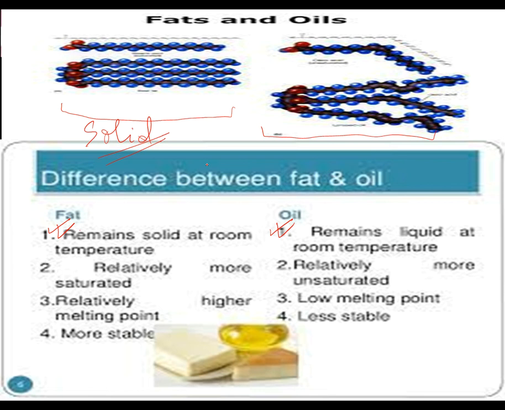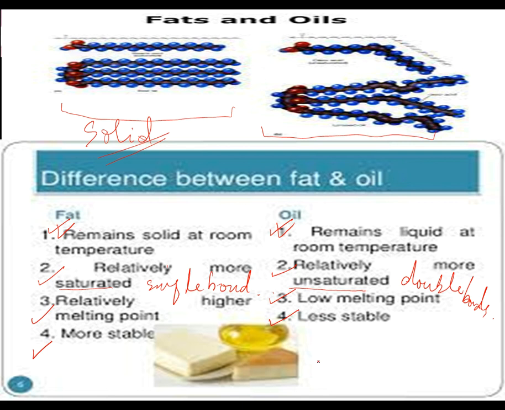And the fats are relatively more saturated, meaning single bonds. Yes, you have to remember this fact. And the oils are relatively more unsaturated because the double bonds are there. The third point is that fats have relatively higher melting points because they are solids, they melt at higher temperature, and this is the reason they are more stable. But oils have lower melting points, and the double bonds make them less stable.